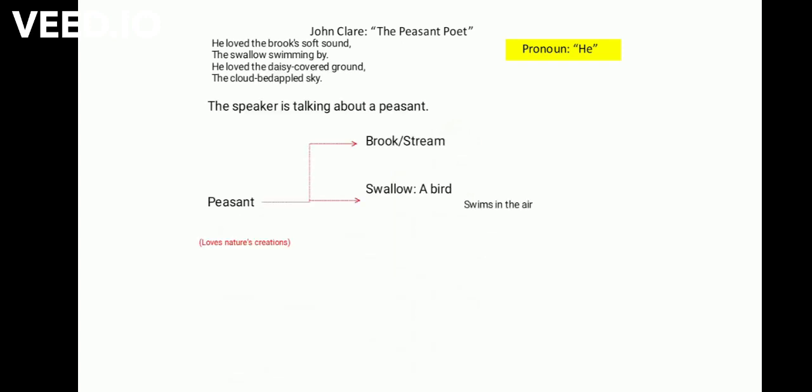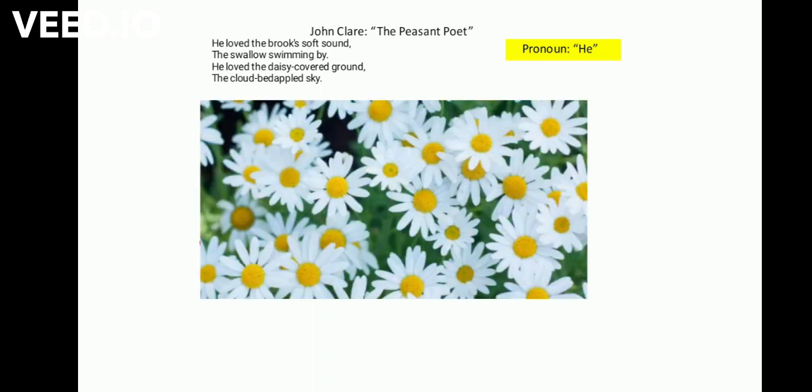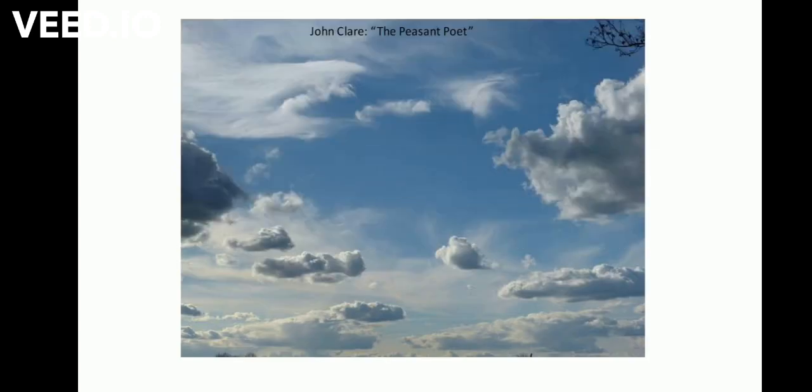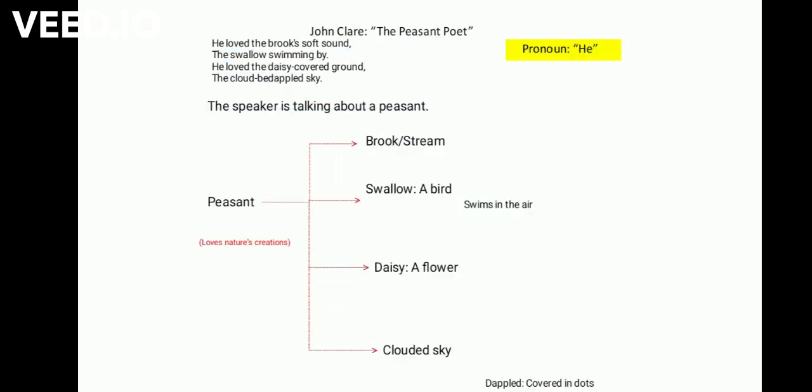The speaker further says that the peasant loved the daisy covered ground. This implies that the peasant might have spent a considerable amount of time amidst fields covered with daisies. He also loved to see the clouded sky. He says that the peasant loved dappled sky, meaning it was covered in dots. As you can see in the image here, the clouds are dots in the sky, and this is what dapple means. So the first stanza is basically about the things the peasant loved about nature.